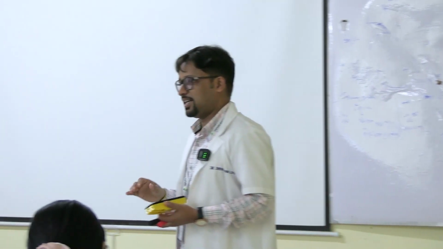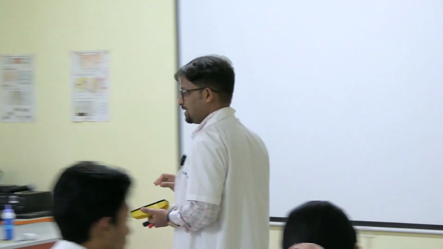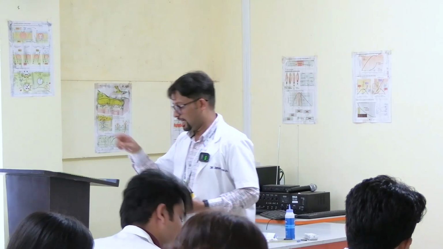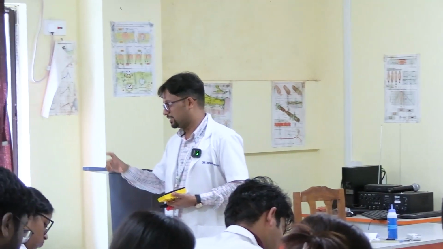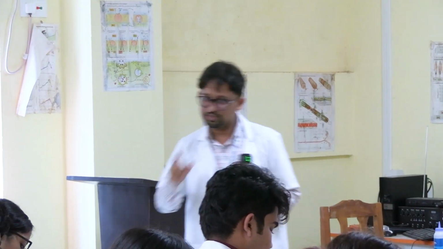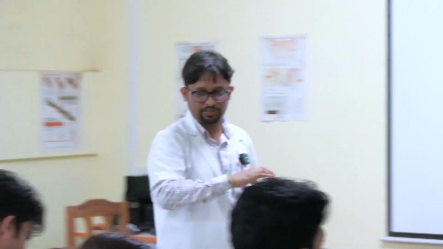Frank-Starling law. So Frank-Starling law is actually a law of muscle. It states that force of contraction of a muscle is proportional to the initial length of the muscle within physiological limits. If this law is translated to the heart, the initial length of the muscle before contraction, that means before systole, what is the length of the muscle? That dimension is actually end diastolic volume. Right? After diastole comes systole. So end diastolic volume is a marker for your initial length. End diastolic volume will depend on venous return. Right? So that is how this is translated.